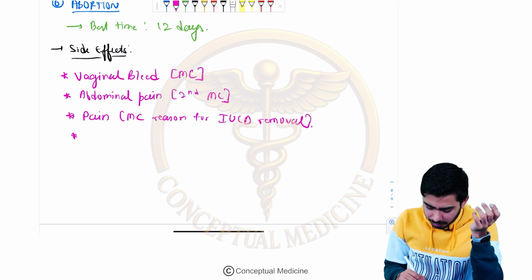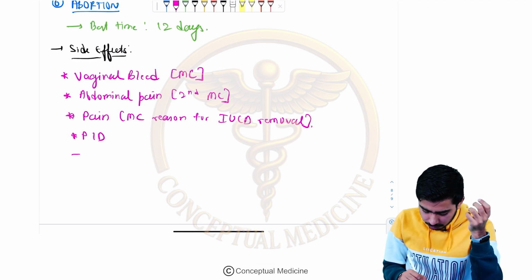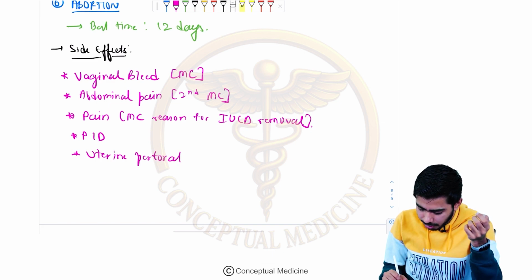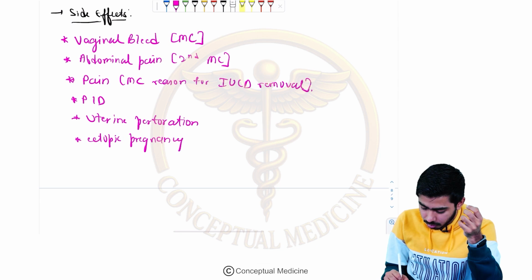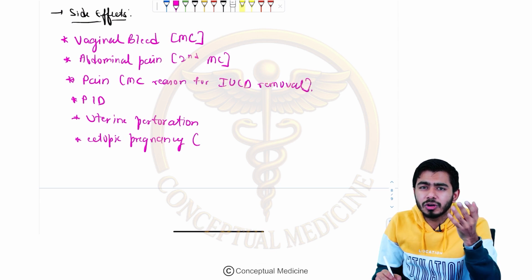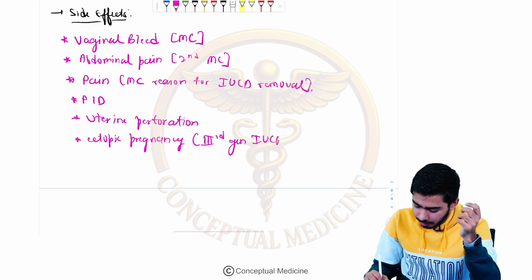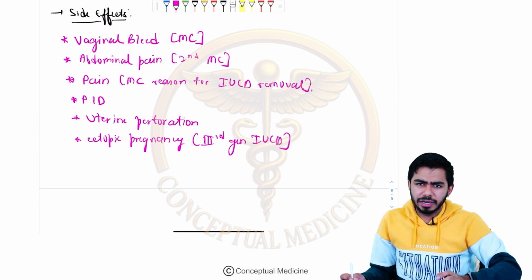Along with that, some females might have pelvic inflammatory disease, and some females might have uterine perforation, right? However, uterine perforation is rare, but for exam purposes, we should know that. Okay, some females might have ectopic pregnancy. However, again, guys, it is rare. It is not that common. This is mostly seen with the third generation IUCD, and that is your Mirena. Remember Mirena, progesterone is not used commonly these days, but the Mirena is there, right?